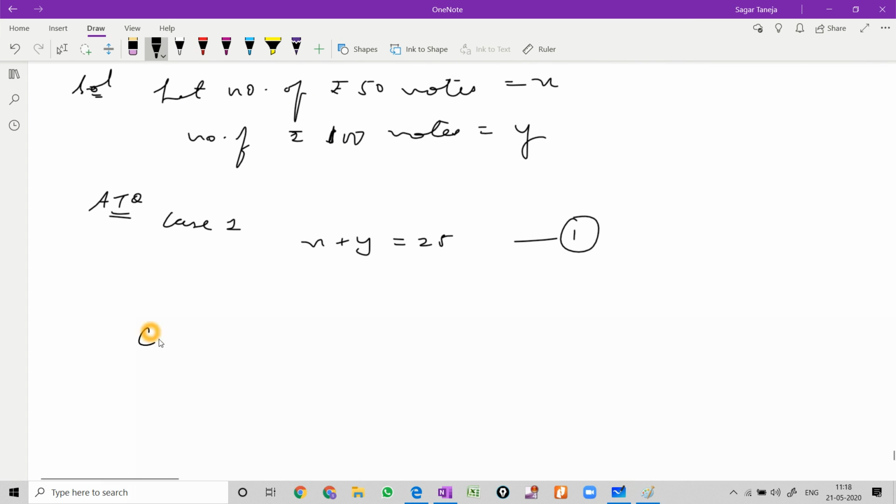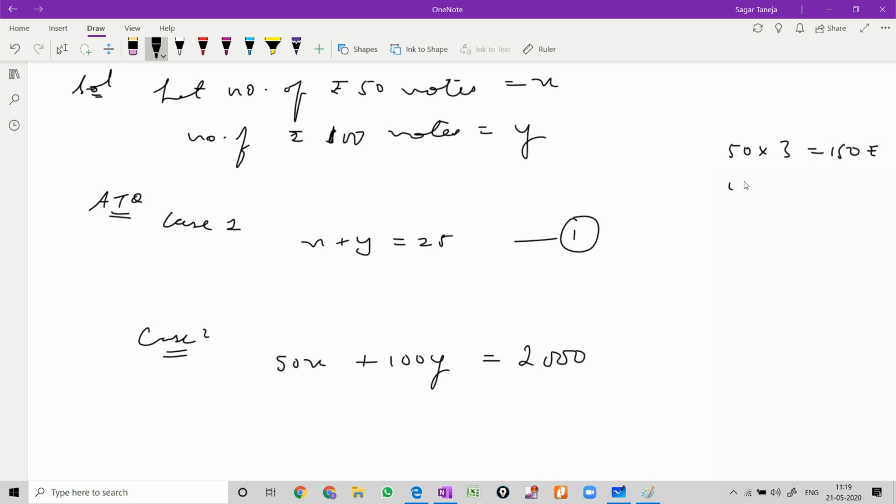So case 2 we can make like this: the total money received by her is 2,000, and she took 50 rupee notes, how many? x. So 50 into x. And 100 rupee notes, how many? y. So 100 into y. Because if she is taking 3 notes of 50 rupees, it will be converted into 150 rupees.